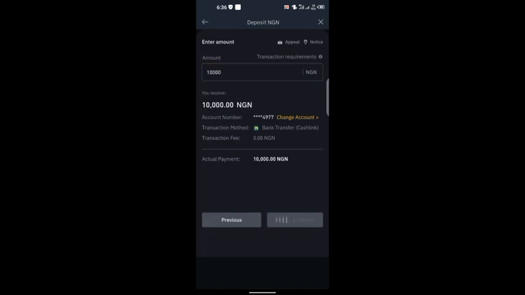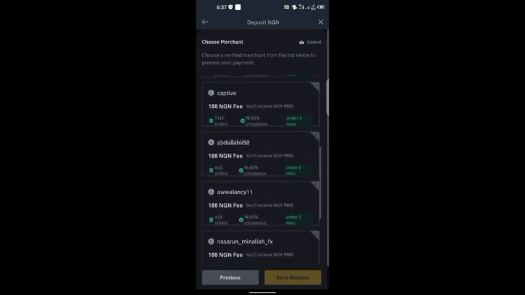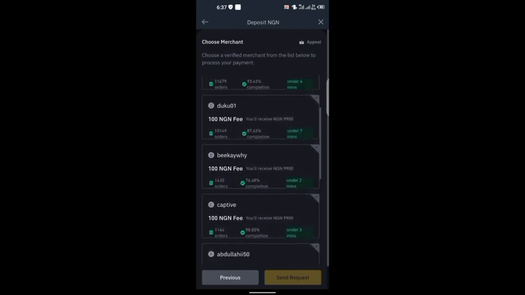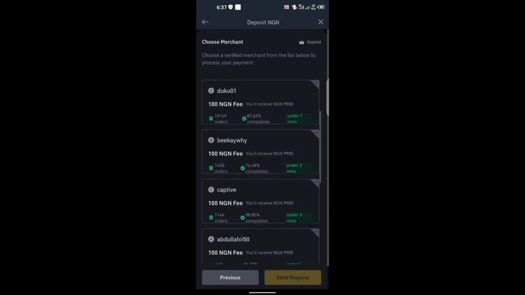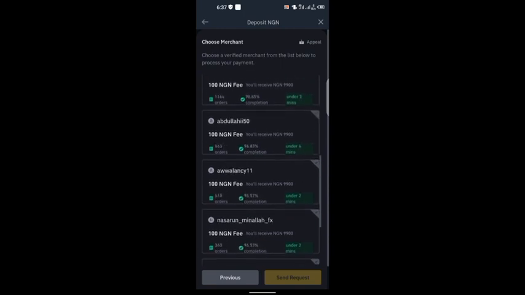It's going to provide you with options which you can choose from. You can decide to choose from any of these customers that are available. All of them, as displayed there, charge 100 naira for 10,000 naira transactions. So you choose any one of them and then send your request. The account of the person will be provided. You send money into the account and then the person will credit your Binance account with the agreed amount. Since they are charging 100 naira, you'll be getting 9,900, but you will send 10,000 to the account, so you get it. So that's how it works, guys, just like P2P.